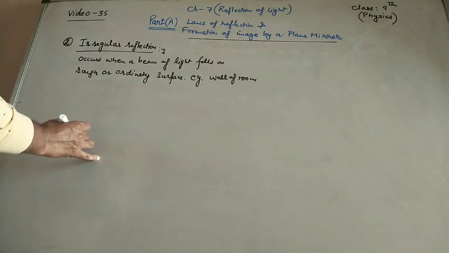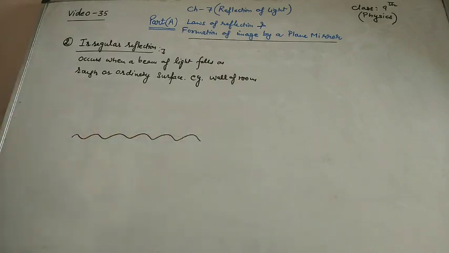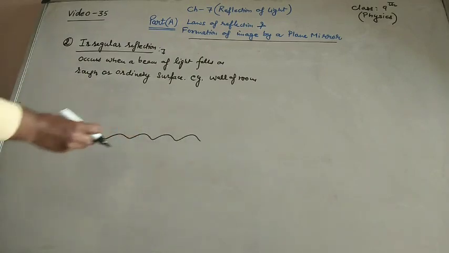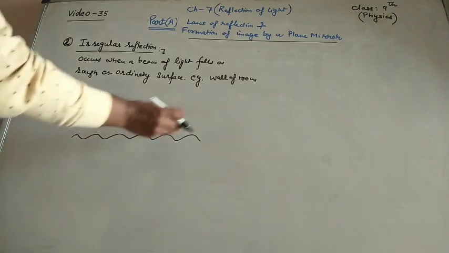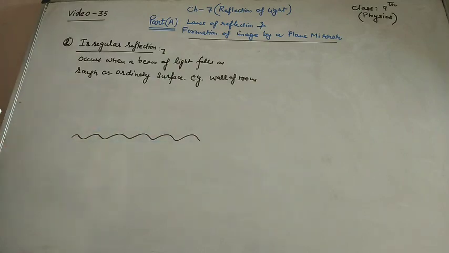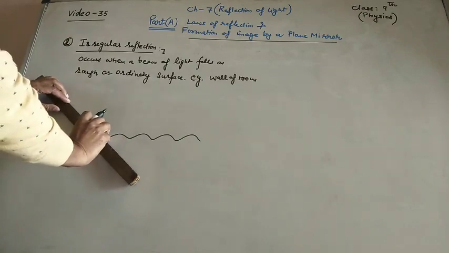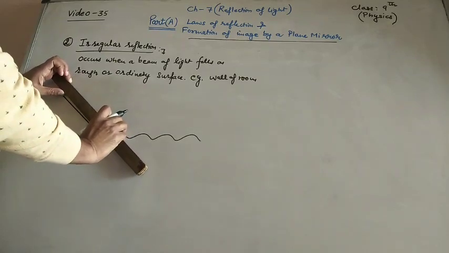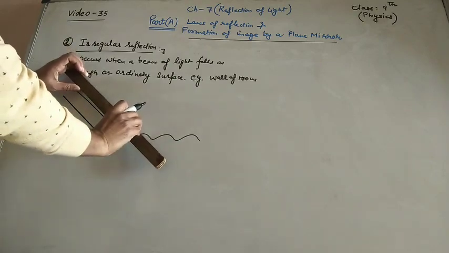Now for that, this kind of line we will consider. Here no need to draw the polished surface because these small humps are considered as projections on the surface. These can be dust particles, they can be the rough surface, certain small projections are there. In the same way as we discussed in the case of regular reflection, we again consider an incident parallel beam.